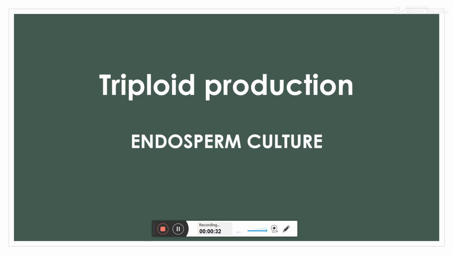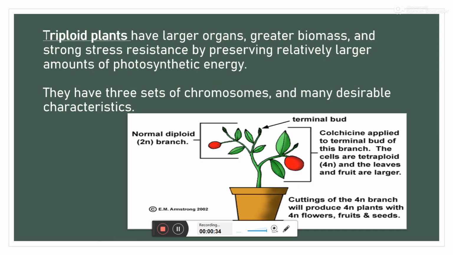These triploid plants have larger organs compared to the normal ones. Normal diploid plants have two sets of chromosomes instead of three, and triploid plants have three sets of chromosomes, and this may lead to many desirable characteristics.